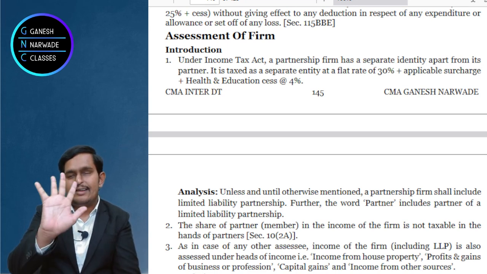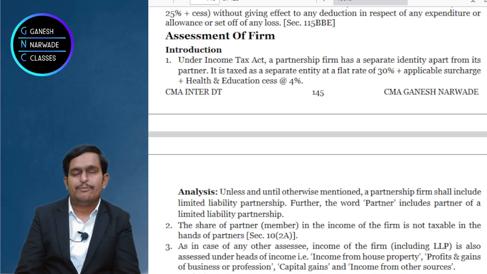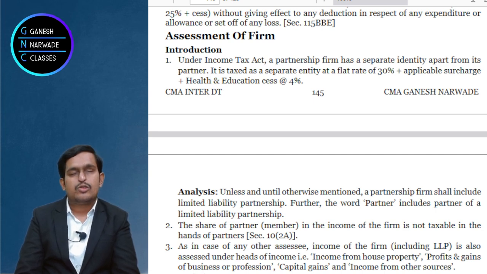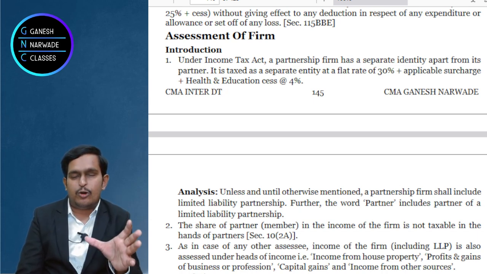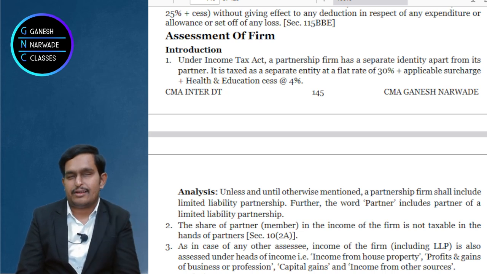Now there are 5 heads of income which everybody knows. Income from salary, house property, business and profession. Then we have capital gains, other sources, correct? Now can a firm earn income from salary? Can a firm go to a job and earn salary income? No, right? So a firm cannot earn income from salary. But a firm can have its own house property which it can rent.